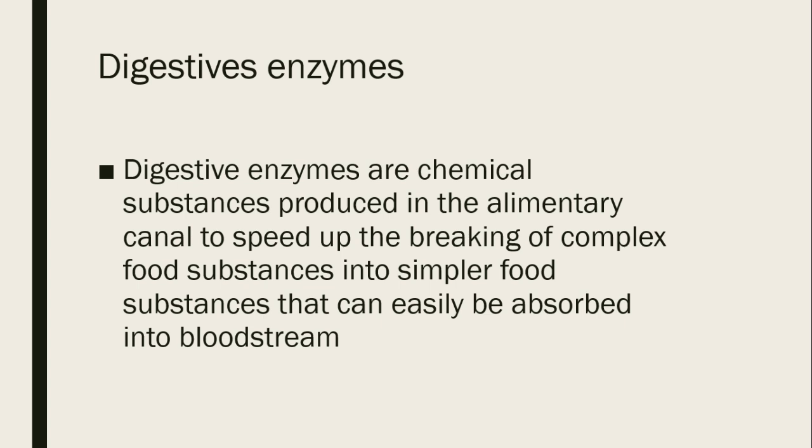Examples of complex food substances are starch, protein, and lipids. These are complex food substances found in large molecules that are not soluble in water. As such, the enzymes act on these substances, causing them to break into simpler soluble substances that can be easily absorbed through the walls of the alimentary canal into the bloodstream.